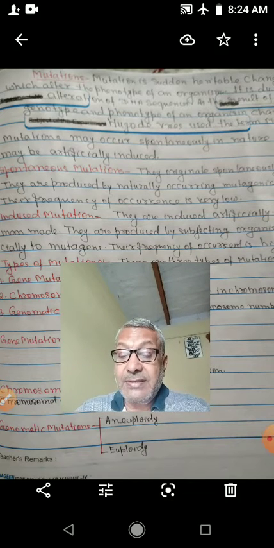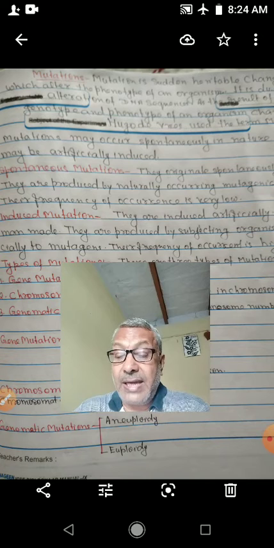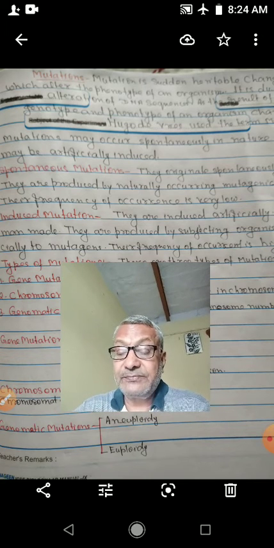Gene mutation is by the deletion of base. There are nitrogenous bases: adenine, guanine, cytosine, thymine. If one or more bases are deleted, that is deletion.